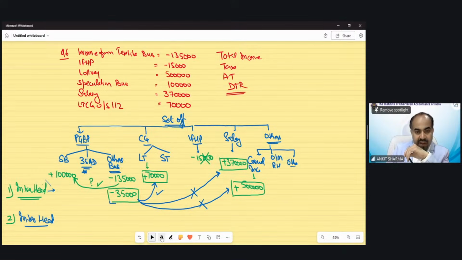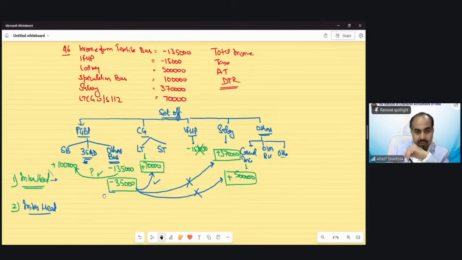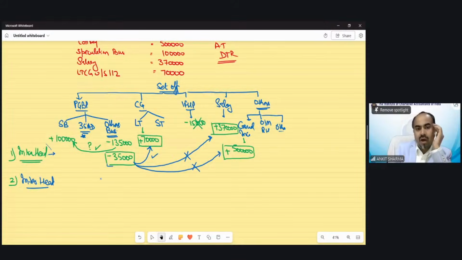So definitely after setting it off, after inter-head, now we will be left with 35,000 long-term capital gain, salary income of 370 will remain, and casual income of 5 lakh will remain.